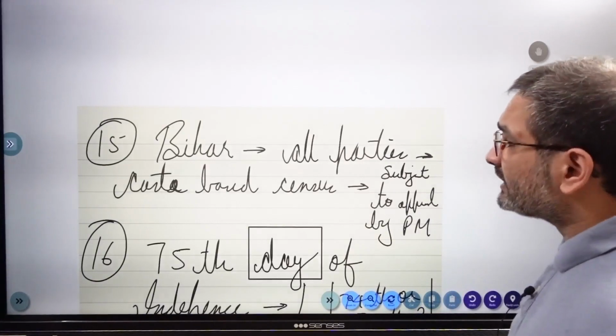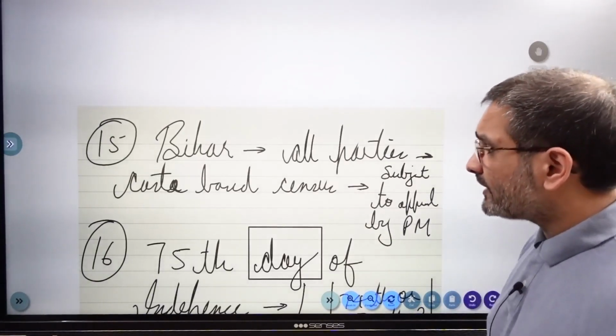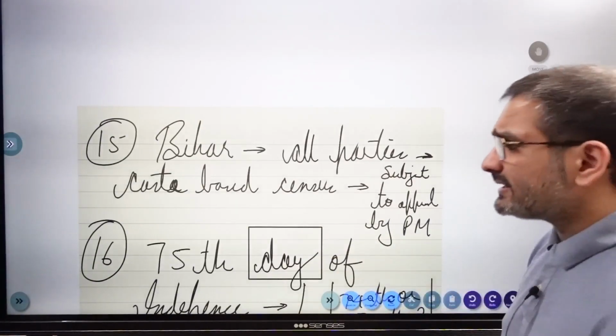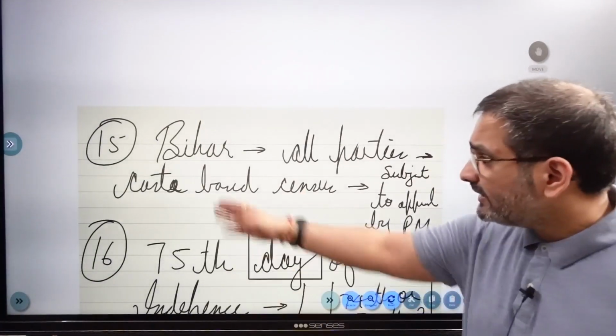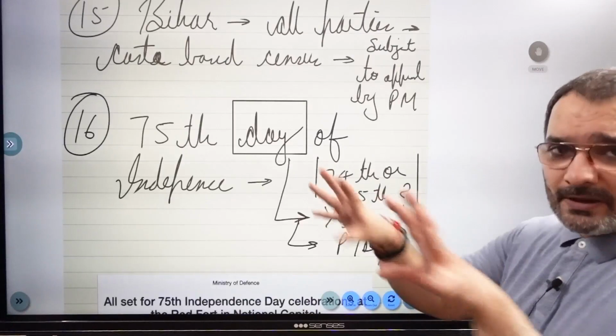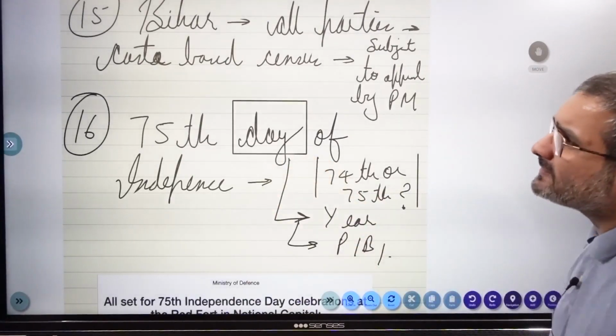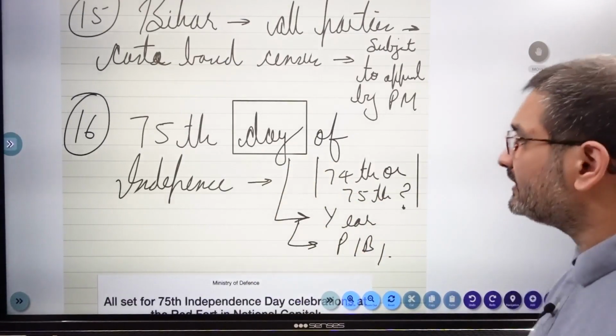ठीक है जी. Bihar, well, all parties have approached the PM for a caste based census. BJP is not in support, but every other party is. कि भाई हमारा जो census जो भी होने वाला है उसमें caste के आधार पे हमें बताएं कि कौन सी caste का कौन कितना रह रहा है. So that will being proposed in Bihar, but it's up to the approval of the Prime Minister.